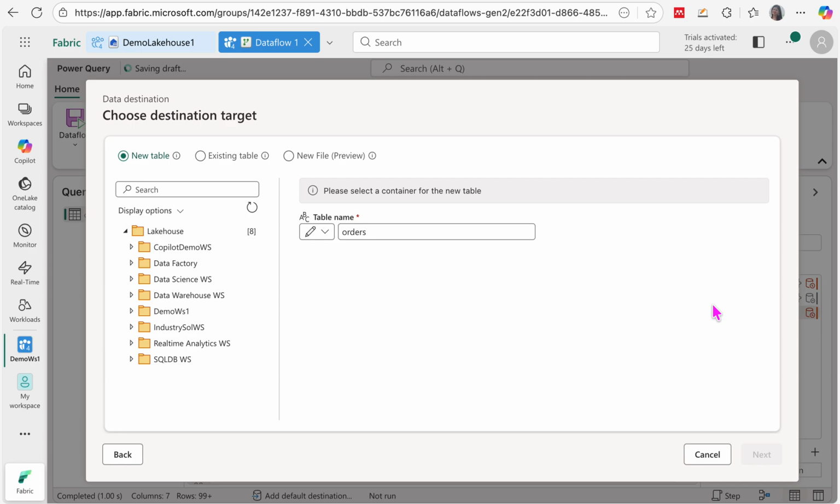So once it is connected, next you have to select your Lakehouse. So here we need to select the Lakehouse available within our demo workspace 1 right over here, and now select the demo Lakehouse 1 that we created. Table name you can give as a new table or an existing table if it exists already. So here we are going to say new table and click on next.